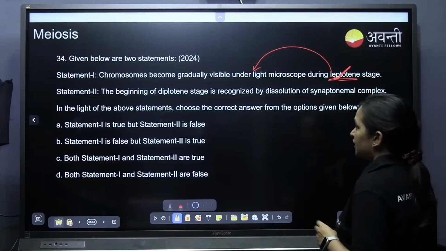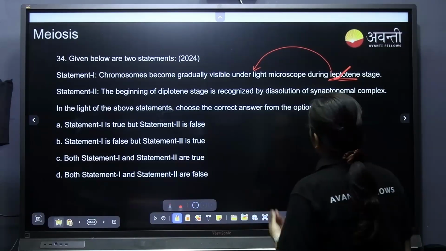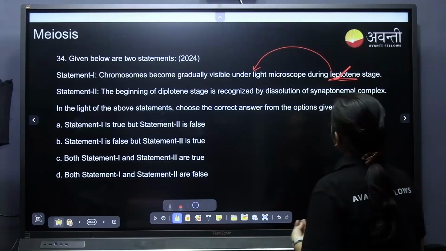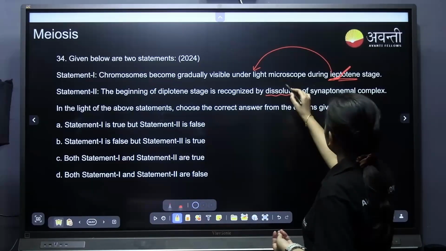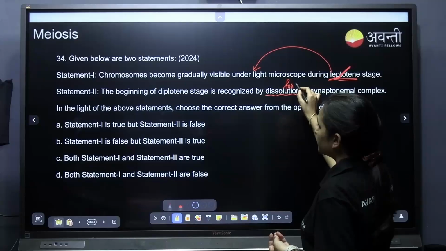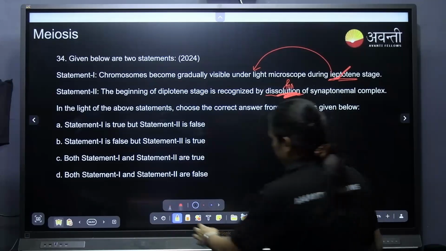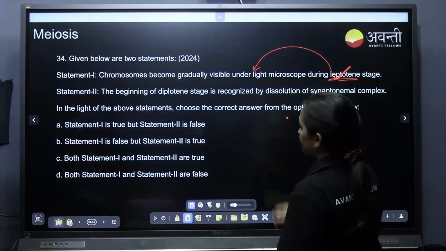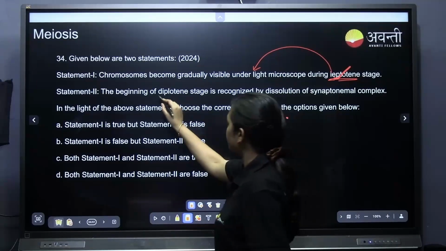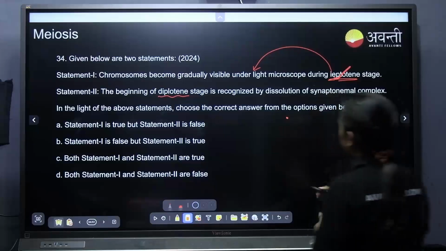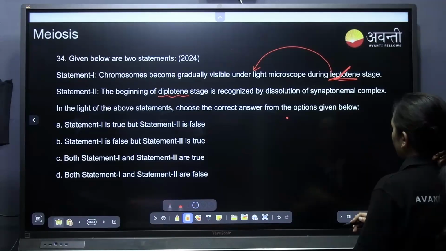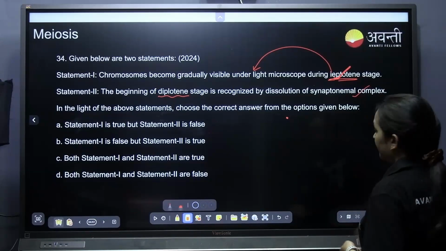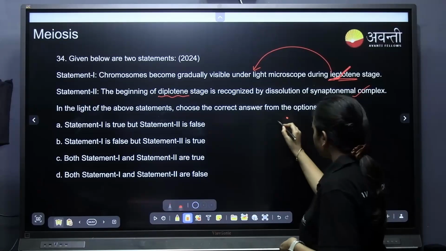Yes, that is correct. The beginning of the diplotene stage is recognized by dissolution of, not dissolution, actually formation. Oh, sorry, correct, I'm really sorry. Yes, the beginning of the diplotene stage is recognized by the dissolution of the synaptonemal complex. Actually, where the formation happens, I will tell you.